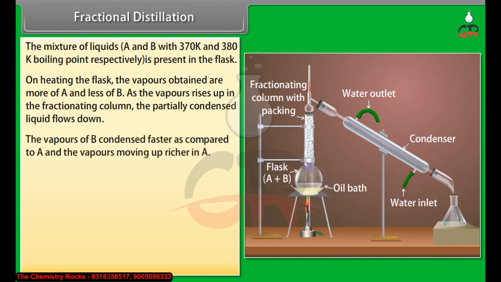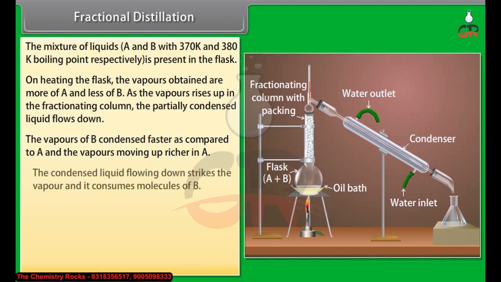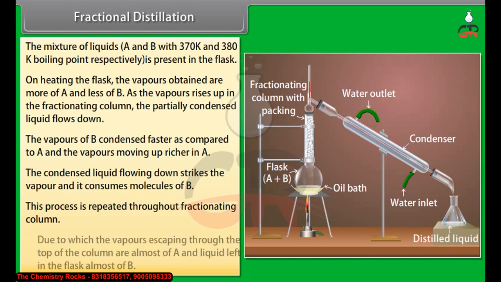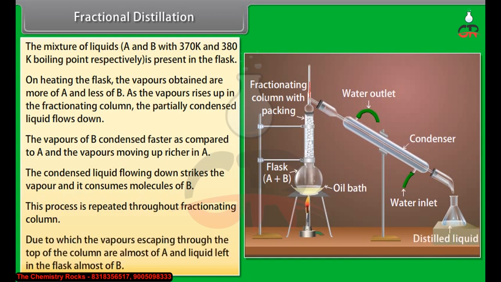The vapors of B condense faster as compared to A, and the vapors moving up are richer in A. The condensed liquid flowing down strikes the vapor and consumes molecules of B. This process is repeated throughout the fractionating column, due to which the vapors escaping through the top of the column are almost all A and the liquid left in the flask is almost all B.